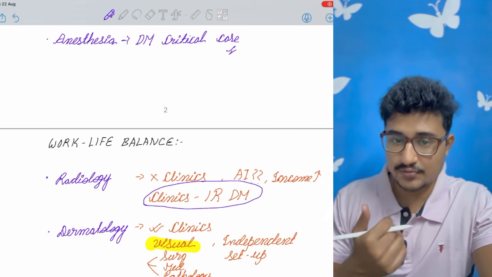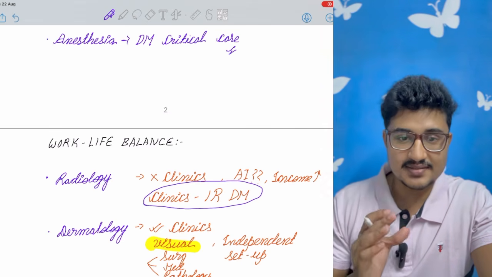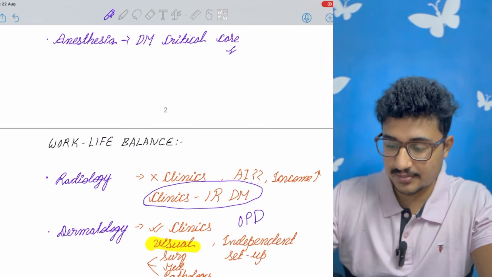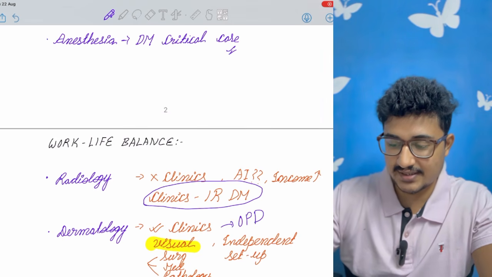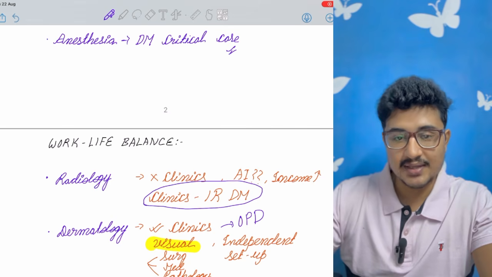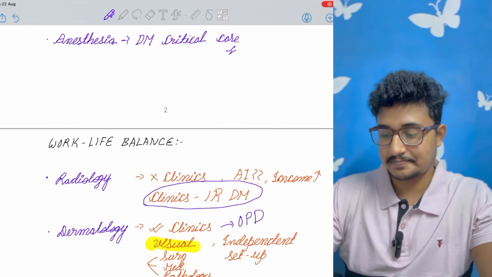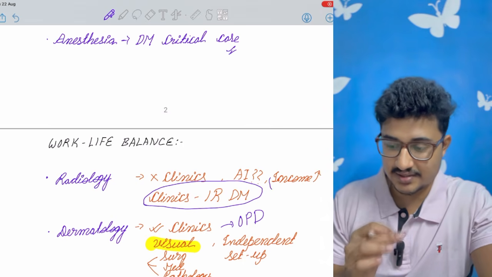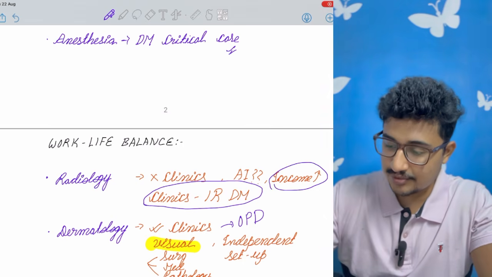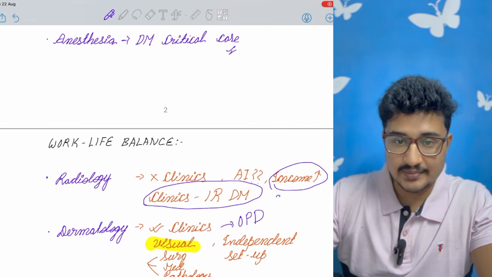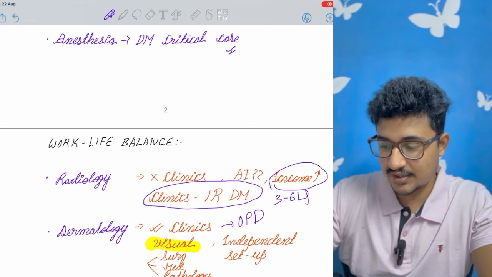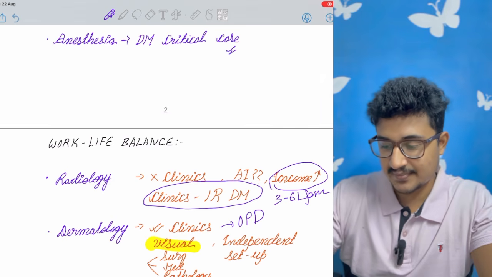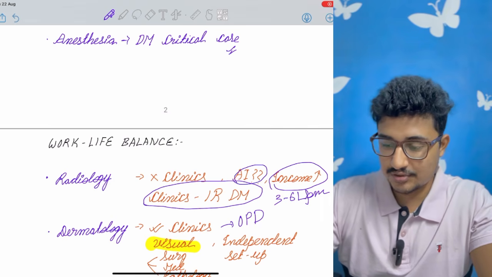But if you are willing for OPD-basis treatment, like I was willing for OPD visits, so I chose dermatology. If you are willing for OPD clinics, then go for dermatology. And if you are willing for a perfect job work-life balance, actually radiology has the best work-life balance, and income is also very high after doing MD radiology. If you go in peripheries, you can earn up to 3 to 6 LPM. Maximum is 6 LPM. Okay. So these are stable job opportunities.